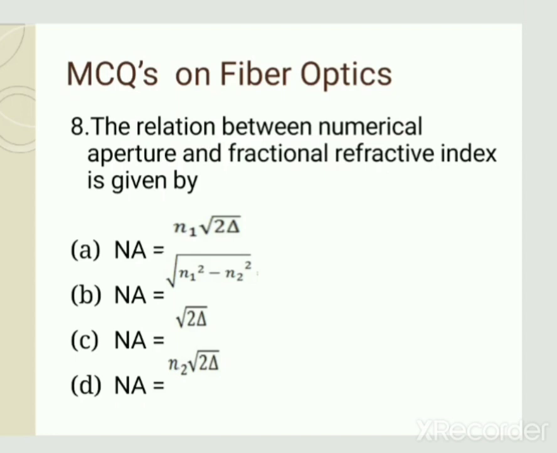When we derive the relation between numerical aperture and fractional refractive index, it comes out that Na equals n1 under root of 2 delta, where n1 is the refractive index of core. So the correct answer of this question is option A, that is Na equals n1 under root of 2 delta.